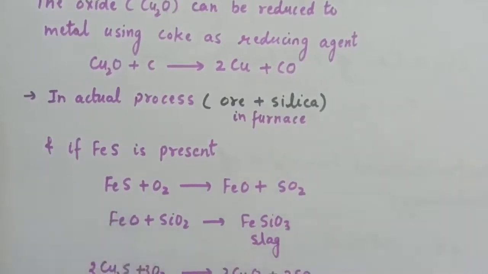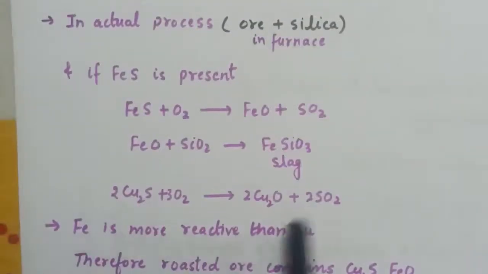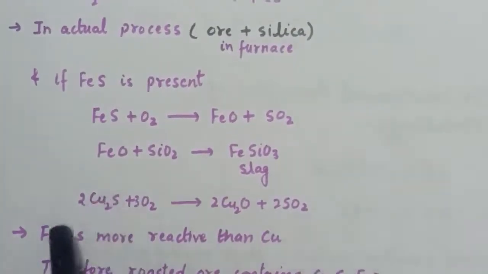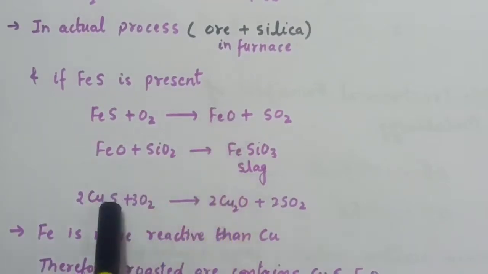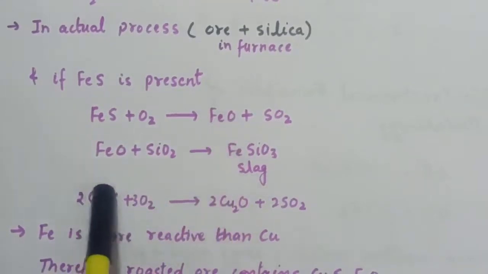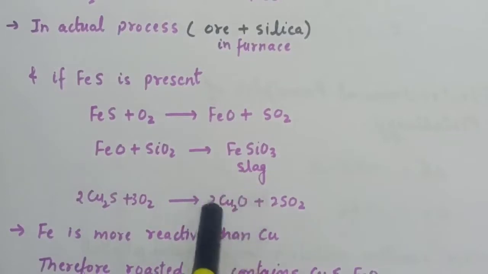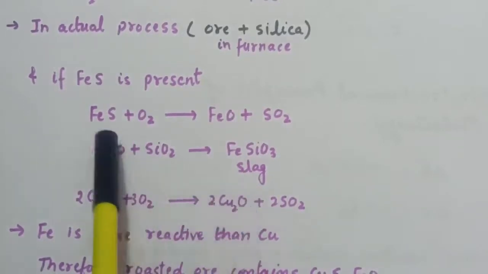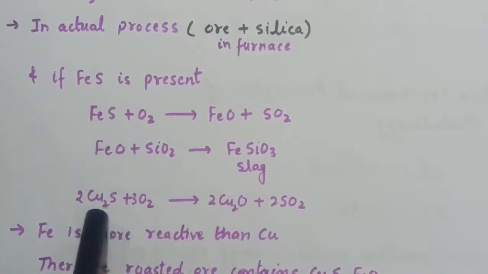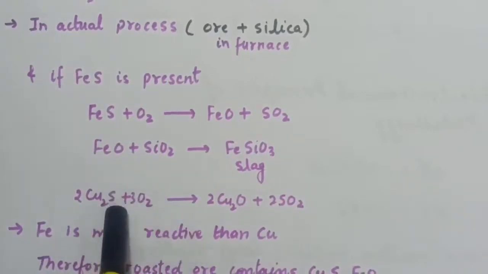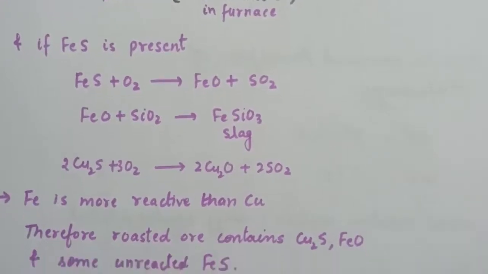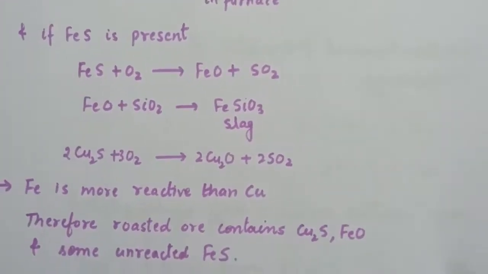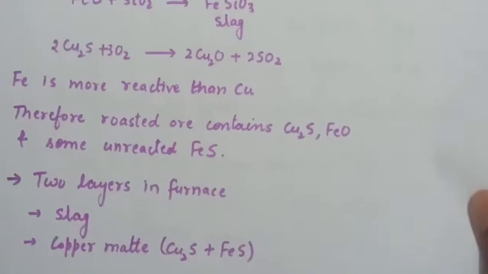And iron is more reactive than copper. So first of all this FeS will convert to FeO, and if some amount of cuprous sulfide converts to Cu2O, then again this FeS will combine with this cuprous oxide and we will get Cu2S. The conclusion is that in the furnace we have cuprous sulfide along with some iron sulfide, and the mixture of cuprous sulfide and iron sulfide is known as copper matte.